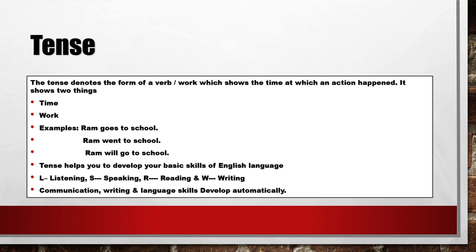But on the basis of work, which form? The forms are based on the work, on the time at which the action has happened. These tenses help us to develop our basic skills of English. English has four skills: listening, speaking, reading and writing. And all these communication skills, your writing skills, your language skills, are developed by this tense.